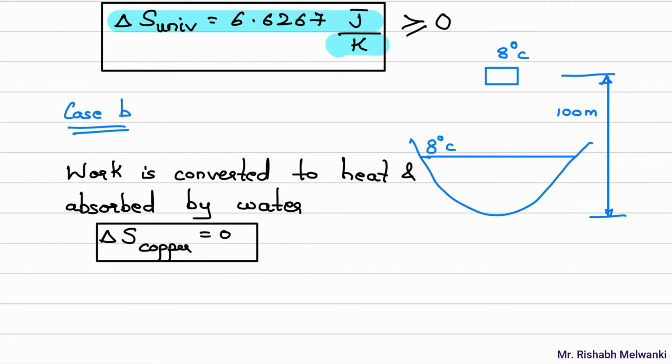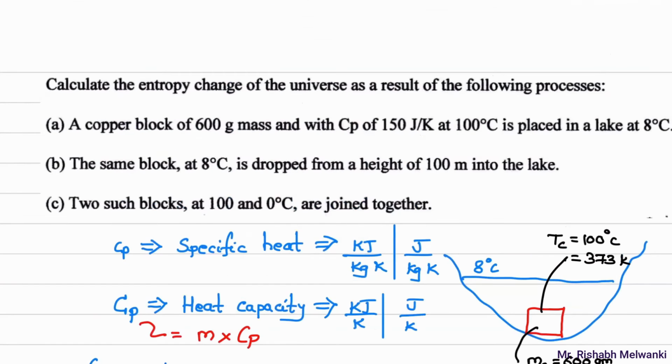But if you consider the lake part, this lake is gaining some heat after the striking. So what will be that heat? That heat will be equivalent to the amount of work, by the law of conservation of energy, the first law of thermodynamics. So what is the work? Work is potential energy or kinetic energy. We cannot find velocity over here, so I'll consider potential energy. It will be mgz or mgh. What is the mass of the copper block? The mass of the copper block is given in the question. It is 600 gram, so it will be 0.6 kg.